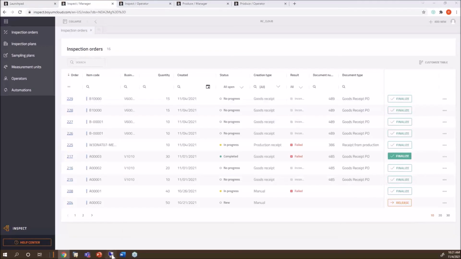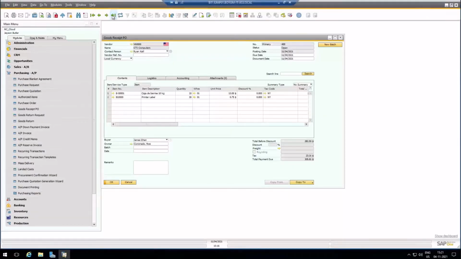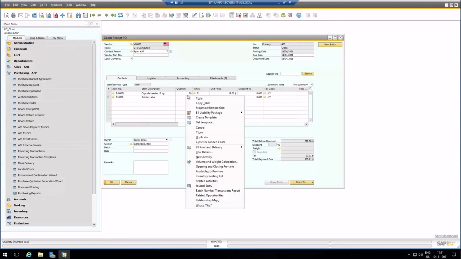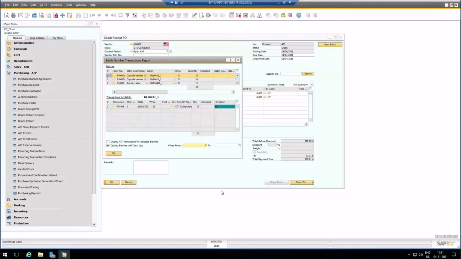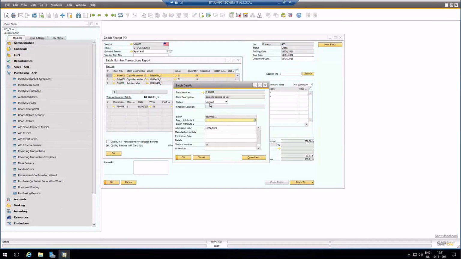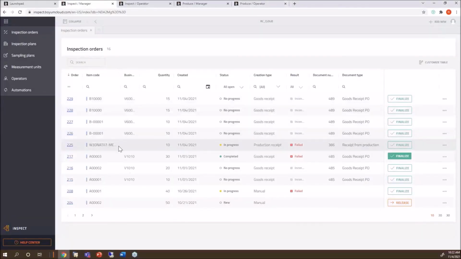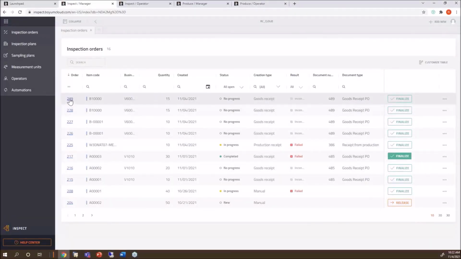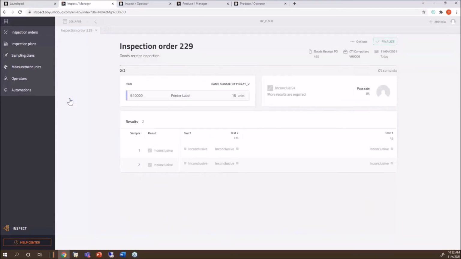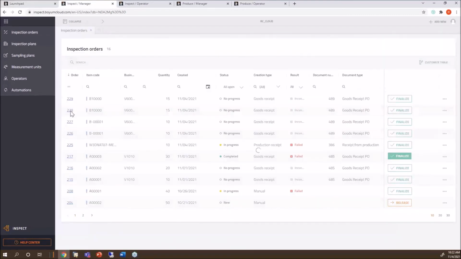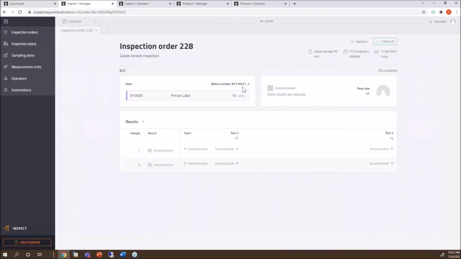Before we look at those, we're going to go back to SAP and pull this up, and let's look at the batch. We're going to go to the batch number transaction report. So there are my batches, and I'm just going to look at one and see it's locked. We're going to take this batch, which is B1, the number 1, and we are going to do the quality control on that. I'm going to look at this one, the first one. That's the 228. You see the batch right here.